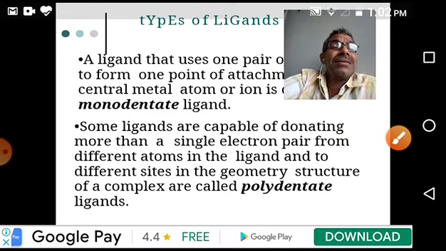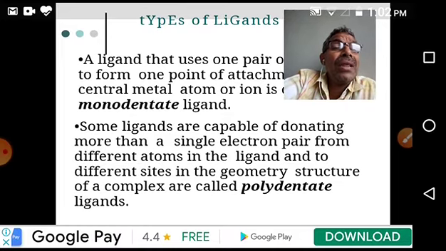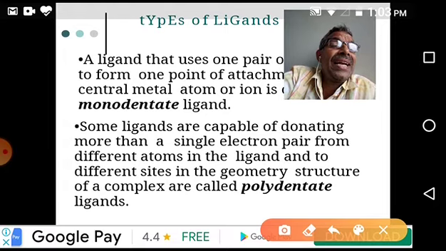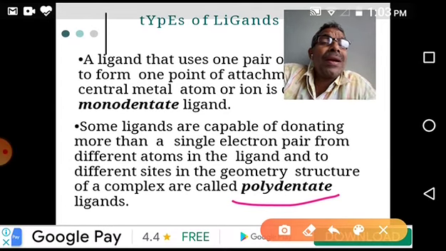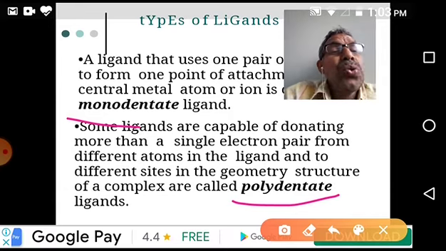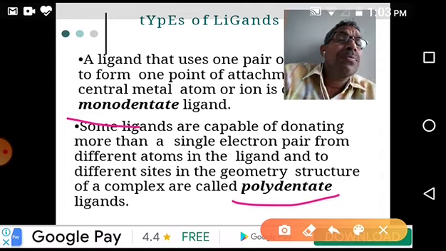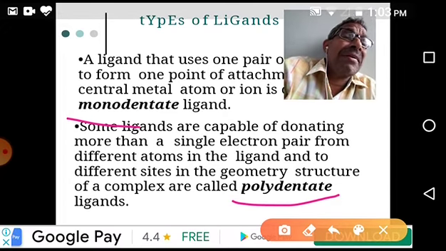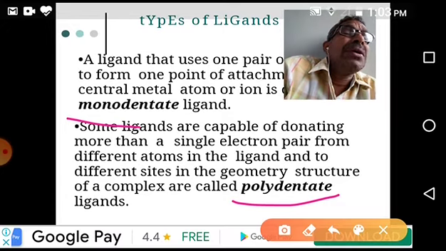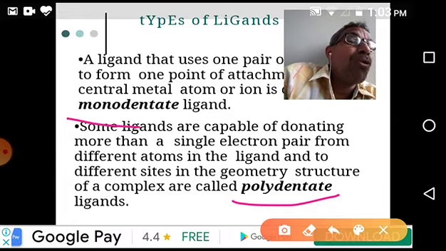Some ligands are capable of donating more than a single electron pair from different atoms in the ligand, to different sites in the geometry structure of a complex. Those are called polydentate ligands. Mono means one, poly means many. The ligands which have two or more, generally for two we call bidentate, for three, tridentate. More than that we call poly. Poly means many, more than two.